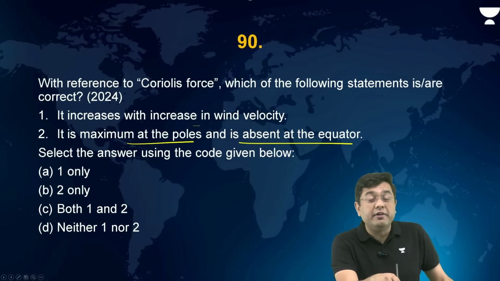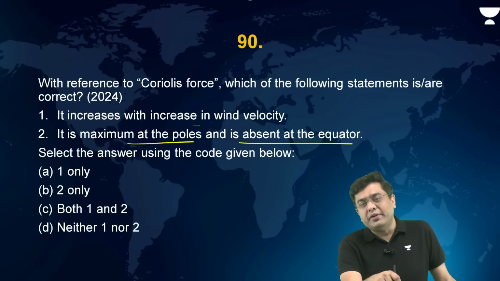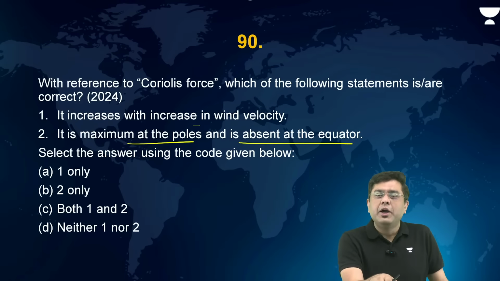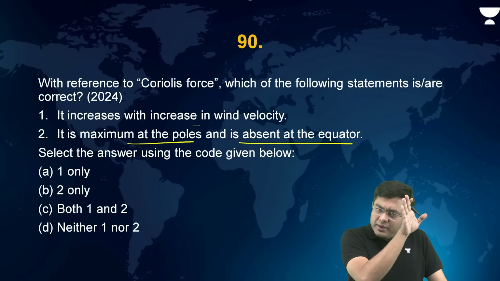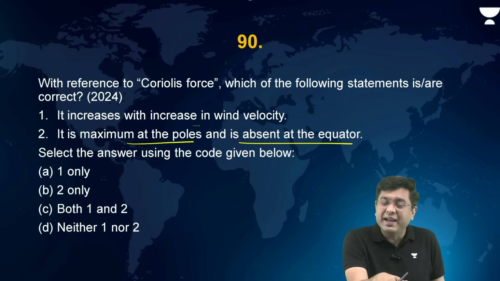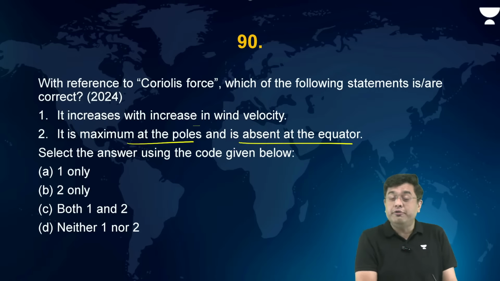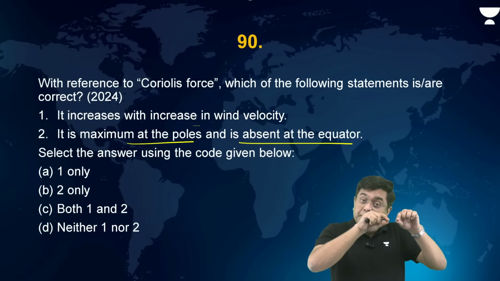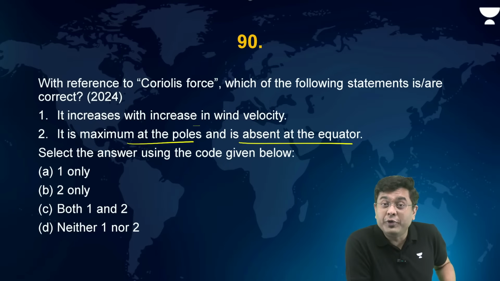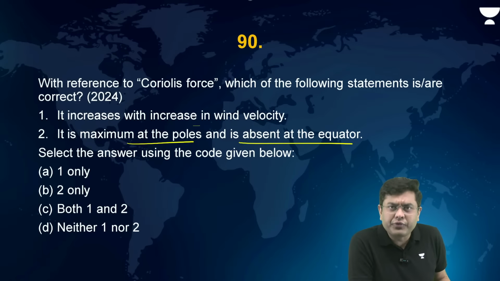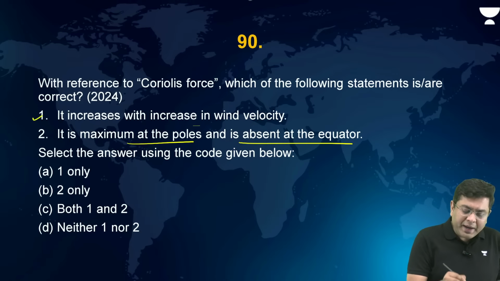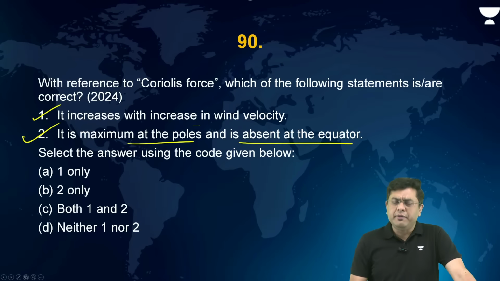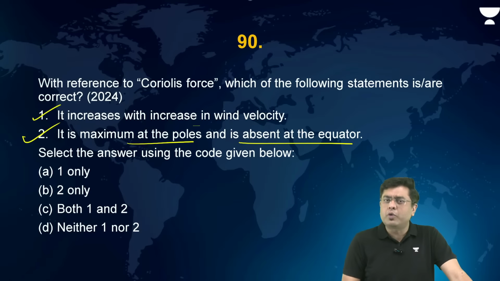Increases with the increase in wind velocity. Absolutely yes. That is the basic concept why we have the formation of jet streams, right? When you have the wind velocity, which gets very high at a greater altitude due to the lack of frictional force, you will observe that the winds basically become parallel to the latitudes, which are known as the geostrophic winds, right? So that is again correct. Coriolis force bending increases with the increase in wind velocity. Very simple, straightforward question, picked up word by word verbatim from NCERT.